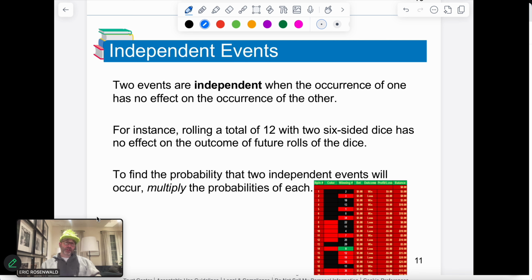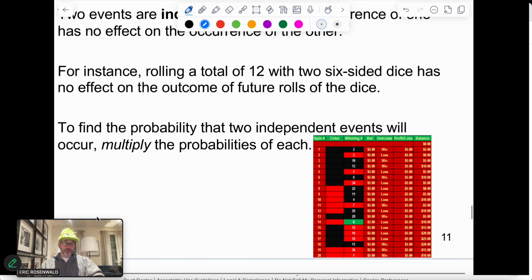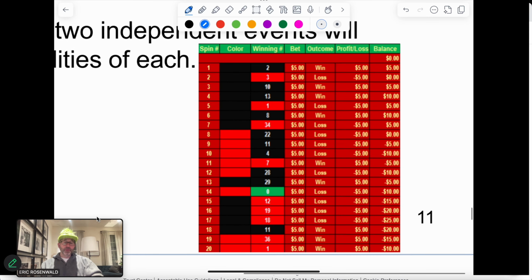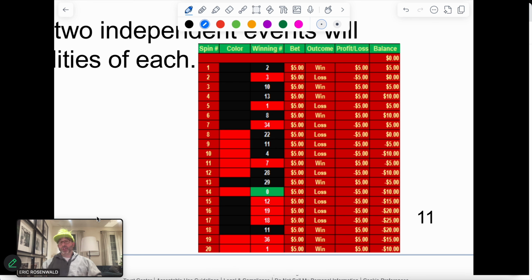And when we're talking about this, we're saying that we're going to multiply the events together. Now, I love doing this. I love this example here because in the real world, people try to make money off of this on a game called roulette. So if you look at a roulette table, there's red and black, and then there's these actual colors of green that are mixed in there.